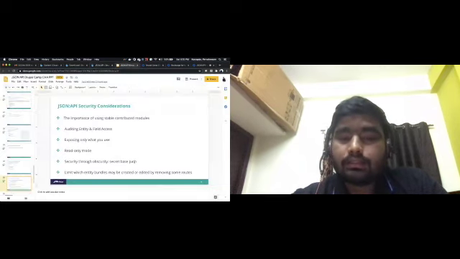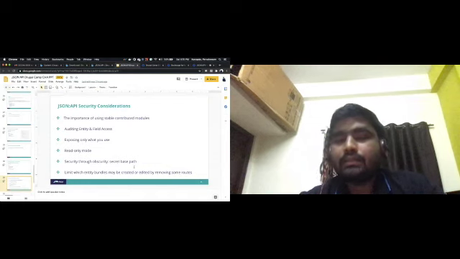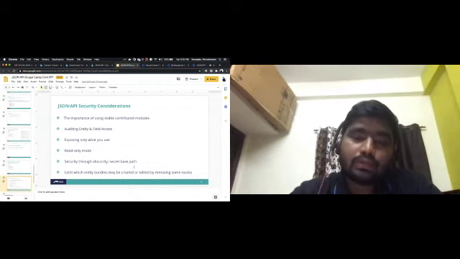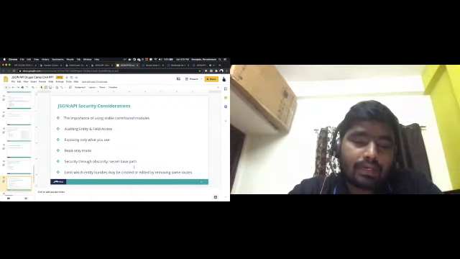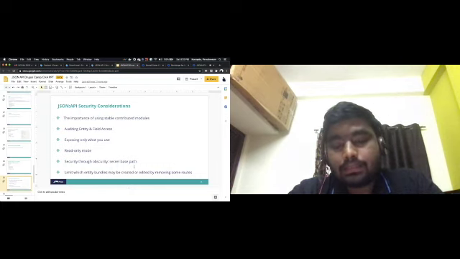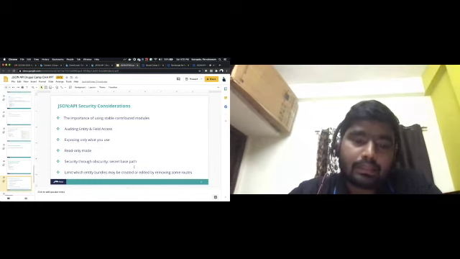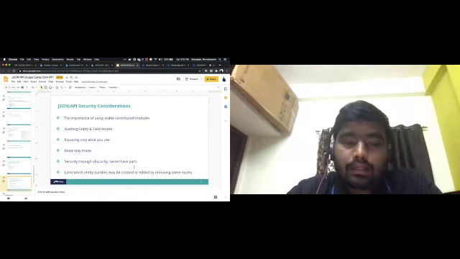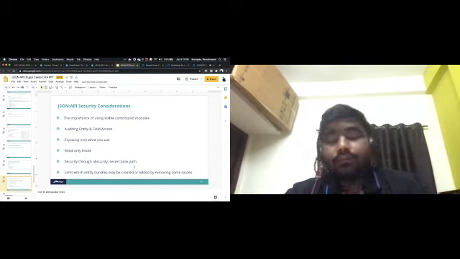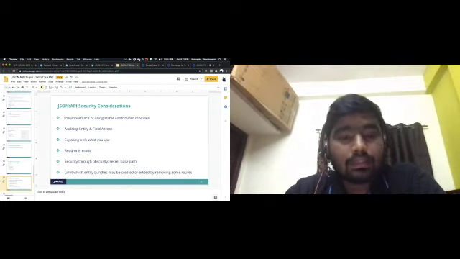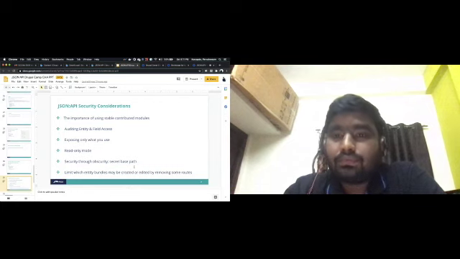Another thing is the secret base path. As of now all the paths are JSON API paths, so site URL /jsonapi. If you want to set your own secret path, you can set it in the routing.yaml file as your own secret base path, and attach it. That is also a kind of security measure you can follow. And you can limit what may be created or edited by removing some routes. We can programmatically disable a couple of entity resources and also fields if you don't want them.